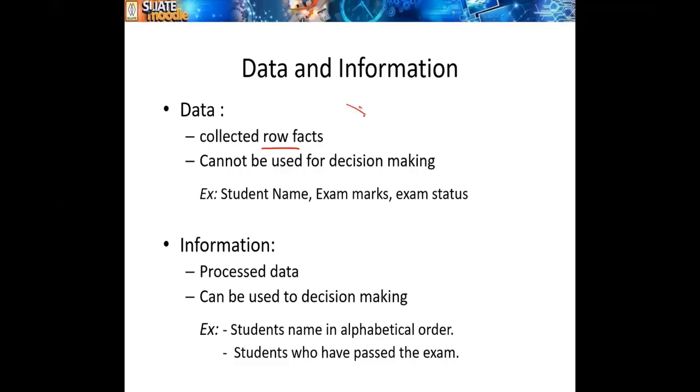For example, today if you mark it, okay, I got up at 5:30 a.m. It is not giving any meaning, right?